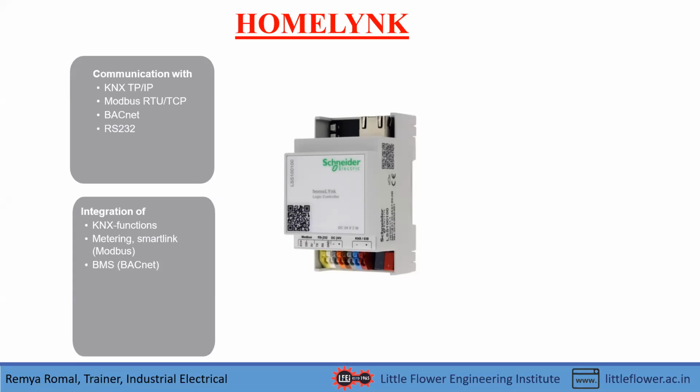And next is RS-232, which can be integrated with AV equipment, that means audio video equipment. That means the HomeLink can communicate with RS-232. This RS-232 is a protocol for communication that is used for connecting computers and their peripheral devices. Peripheral devices means mouse, keyboard, etc. of the computer.